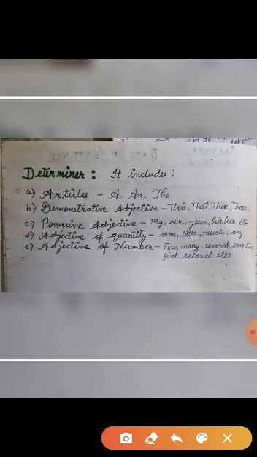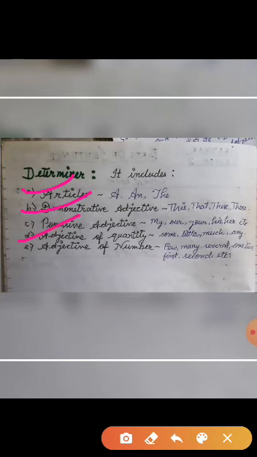Yesterday we discussed subject parts. Let's see some important points about determiner. It includes articles a and the. Second, demonstrative adjectives this, that, these, those. Next, possessive adjectives my, our, your, his, her, etc.